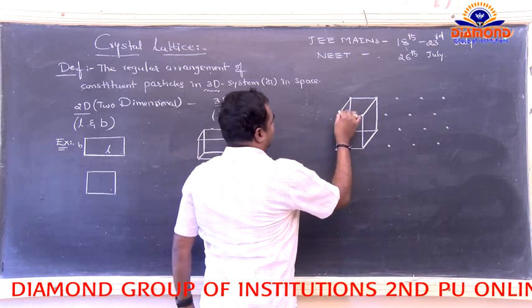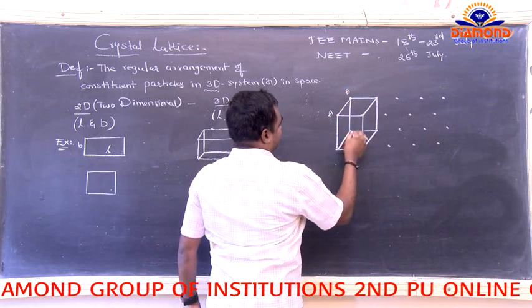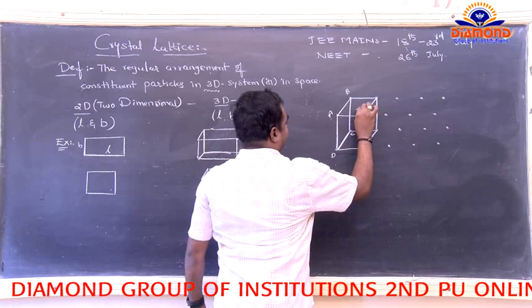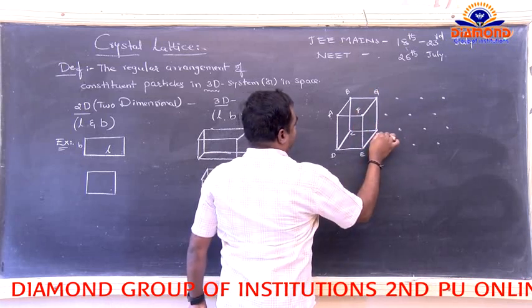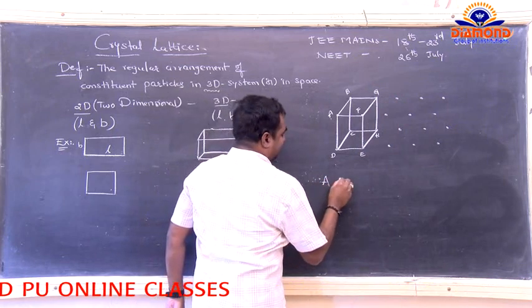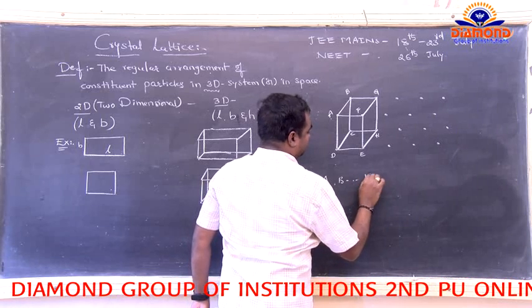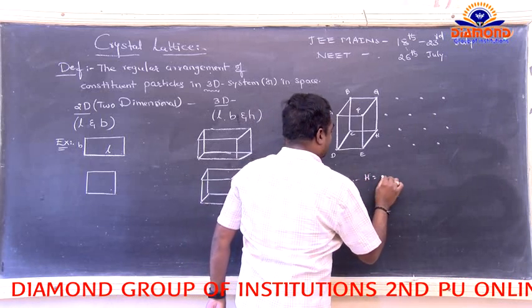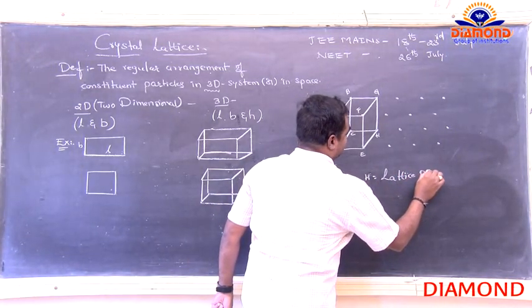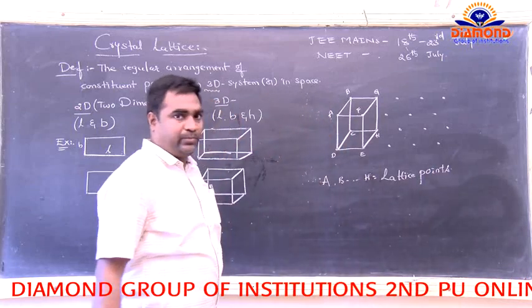Here the atoms have the names A, B, C, D, E, F, G, H. Remember, here A, B up to H are known as the lattice points.